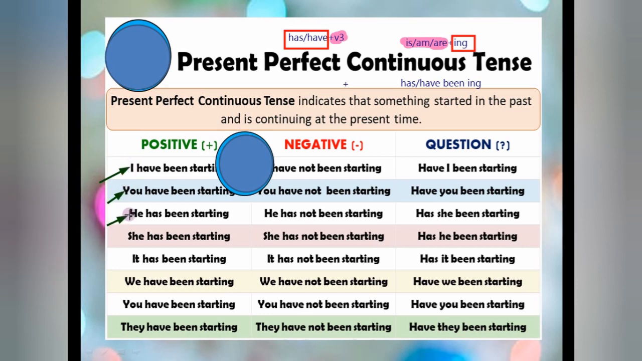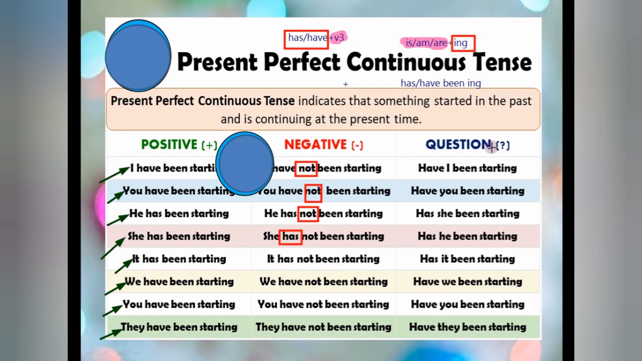He singular, he has been starting. She singular, she has been starting. It again singular, it has been starting. We plural, we have been. You plural, that's why have. They again plural, that's why have. Same for framing the negative sentence. Simple. After the helping verb, you have to put not. After have, you can see I have not been, he has not been, she has not been, it has not been, and so on. We have not been.